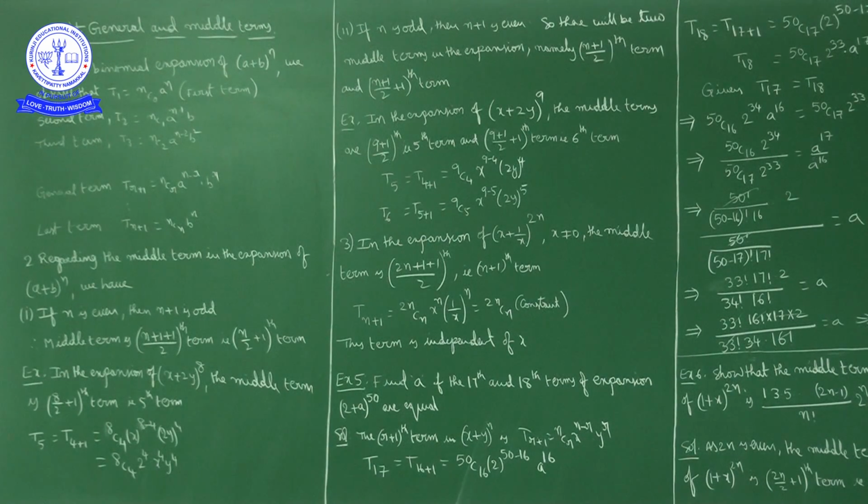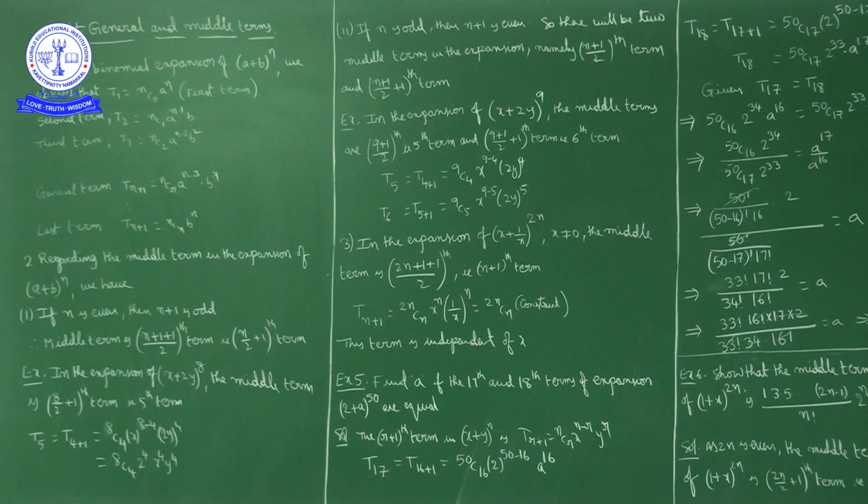You cannot find a unique middle term. There will be 2 middle terms in this expansion. What are those middle terms? The ((n + 1)/2)th term and the ((n + 1)/2 + 1)th term.